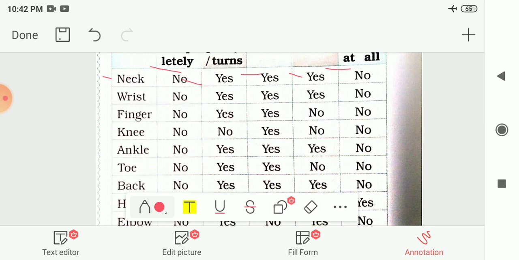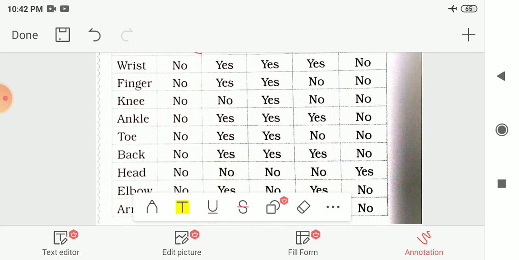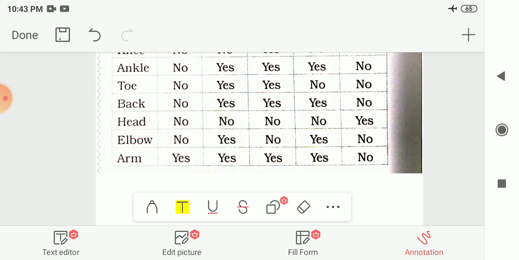Next is the wrist. Likewise for finger, knee, ankle, and all the different body parts it is given to you. You can try this activity on your own, and write your own observations in this table.